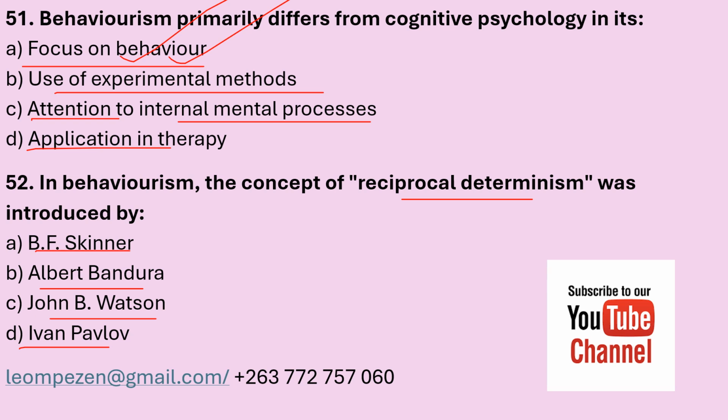The concept of reciprocal determinism was introduced by Albert Bandura. This concept emphasizes the interplay between personal factors, behaviors, and environmental influences. According to Bandura, these three factors mutually influence each other in the development of one's personality and behavior. This is an important concept that has been used since. So the correct answer is B.